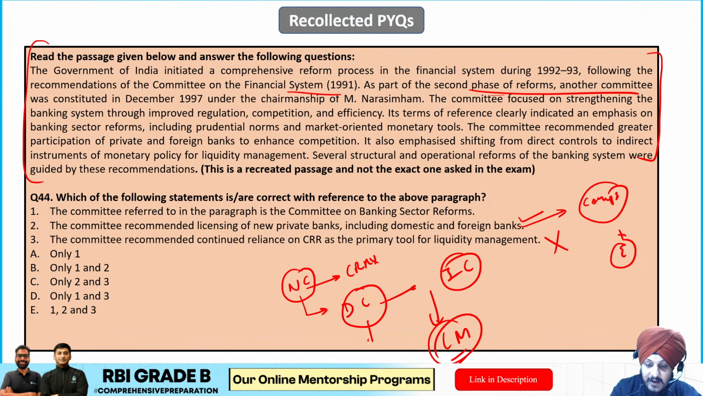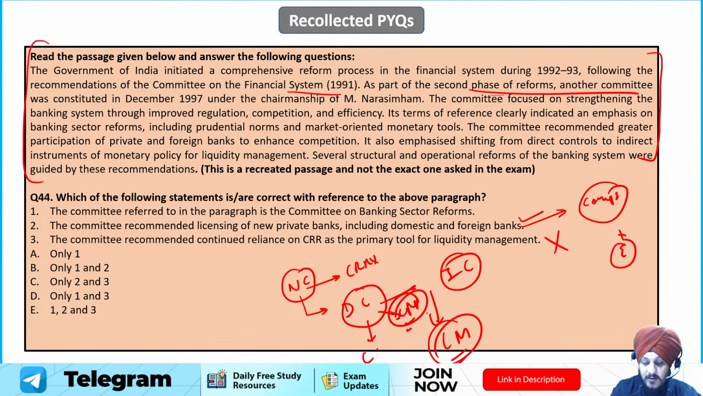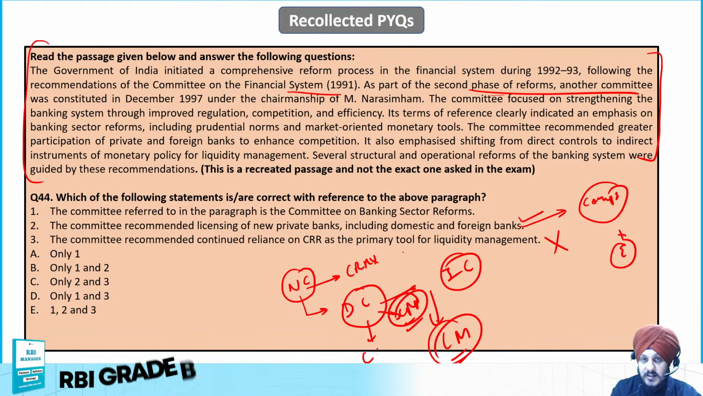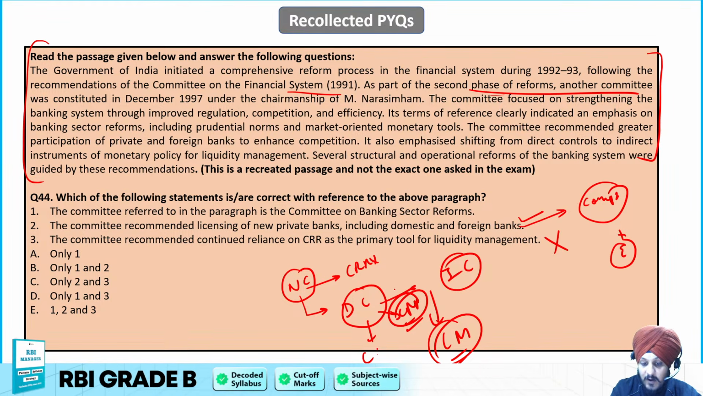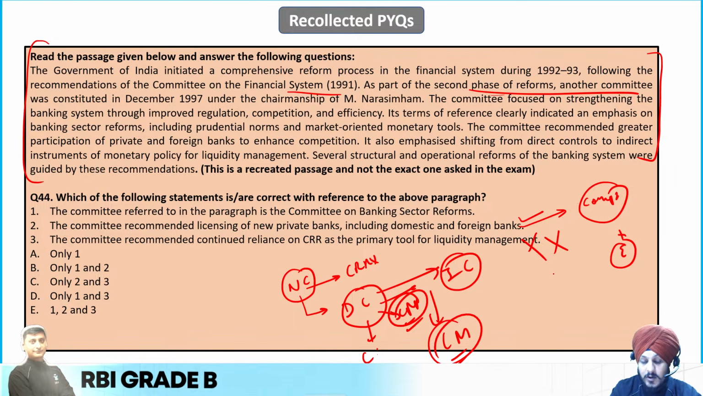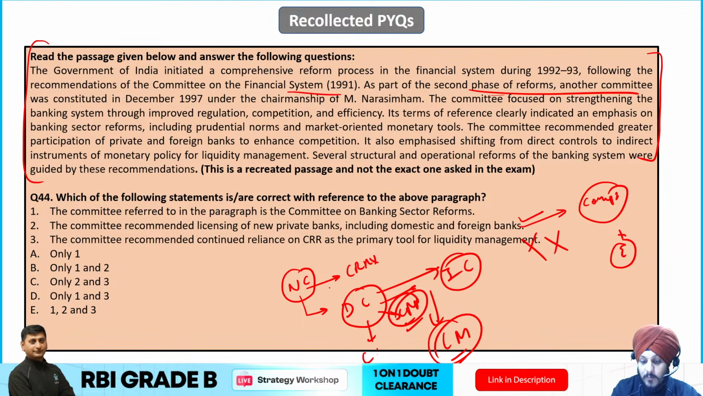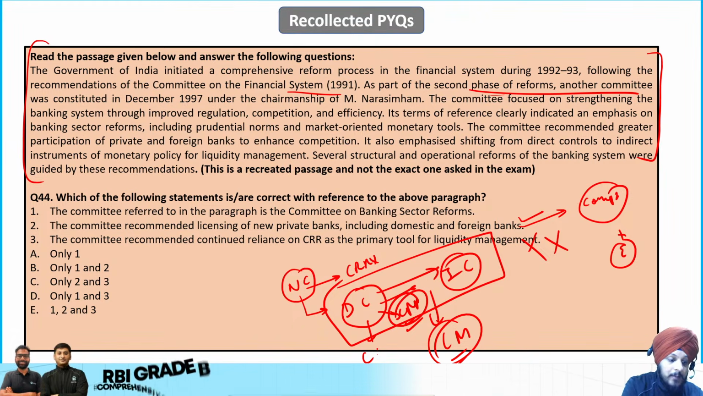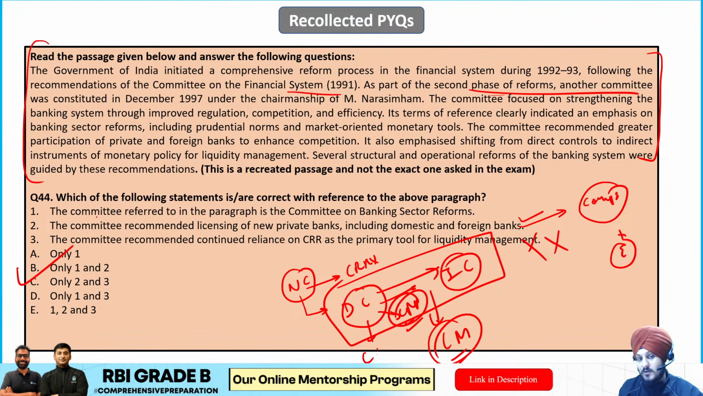So CRR is a type of direct monetary policy instrument. But the Narasimhan Committee said that we need to move away from direct control to indirect control when it comes to liquidity management. So this cannot be the correct option based upon the mindset with which the recommendations were given as a part of the Narasimhan Committee. So that is why B is going to be the correct answer to this question.